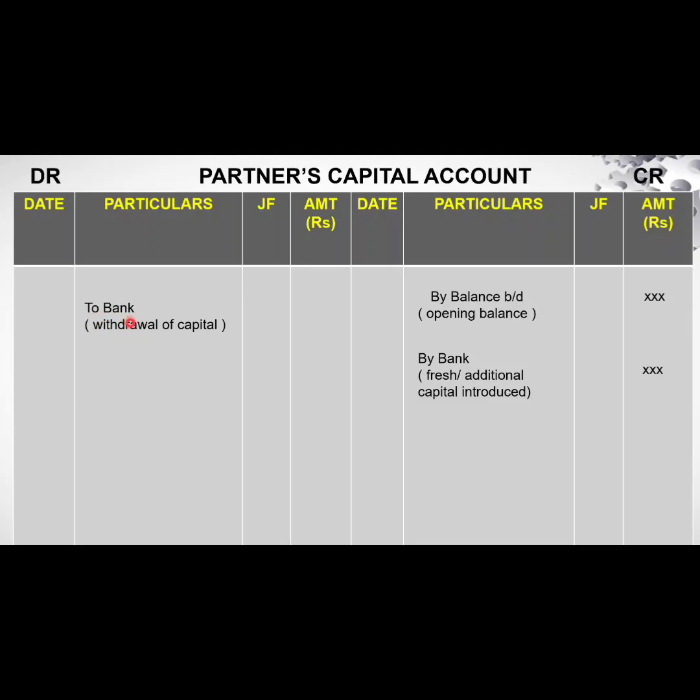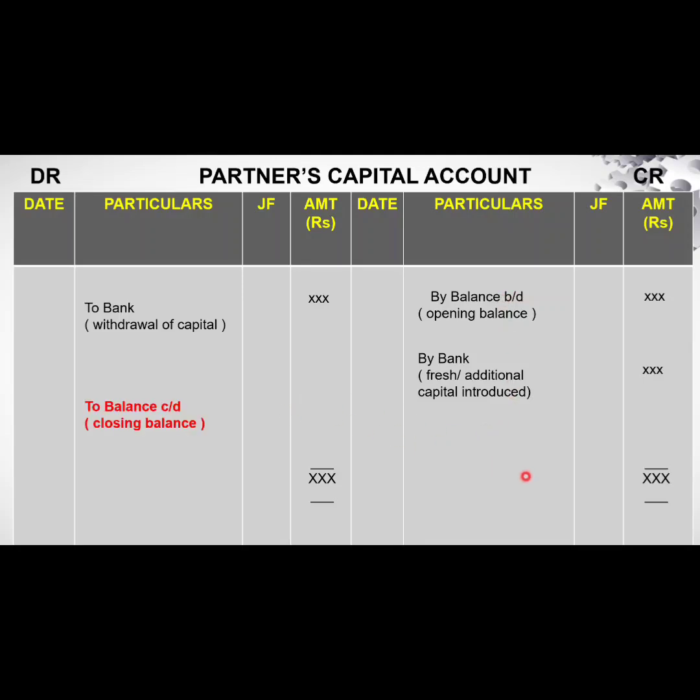Now, in this account, only the capital entries will appear. No other adjustments will be recorded. Now find the total. When you find the total, you will get the balancing figure. The capital account under the fixed capital system will always have a balance on the credit side, so the credit side will be greater.